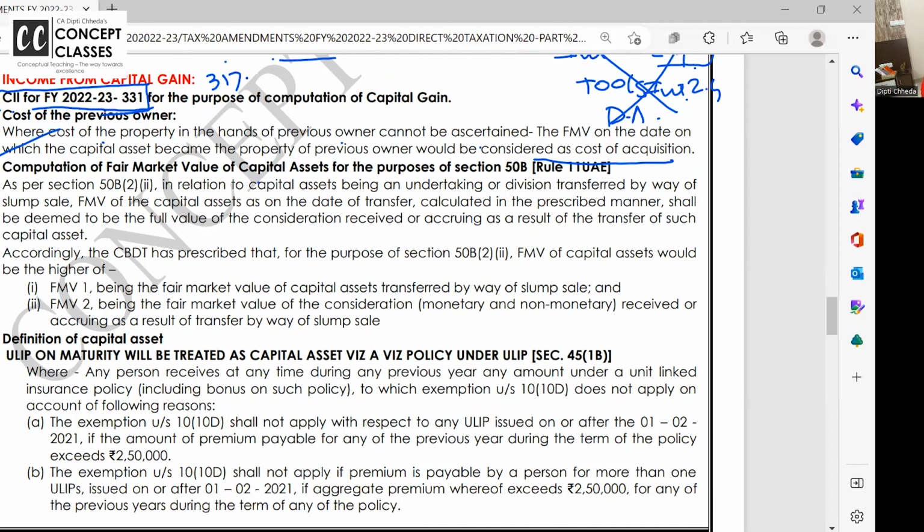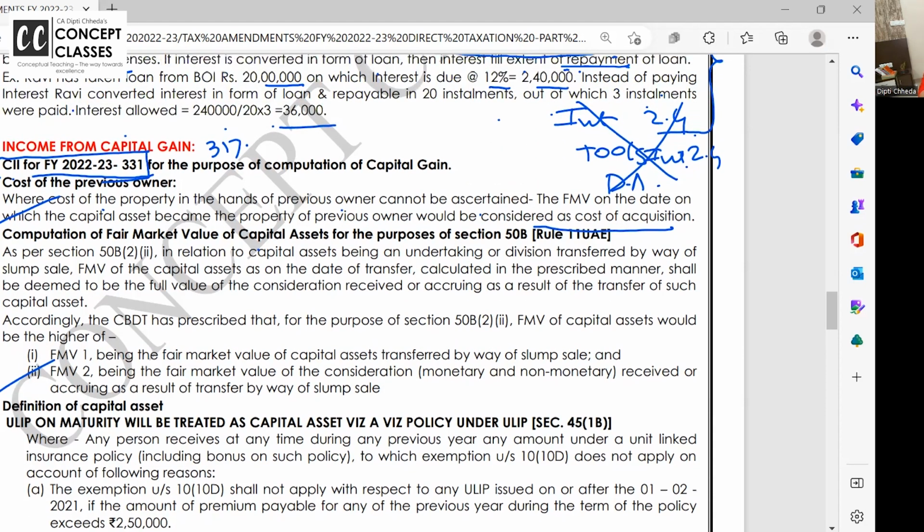These two are not amendments, but the amendments from last year are so important that in short, like the CMA exam, they keep asking questions on slum sale. Do you remember slum sale, 50B? Lump sum you have transferred it and all. Just 1 second.